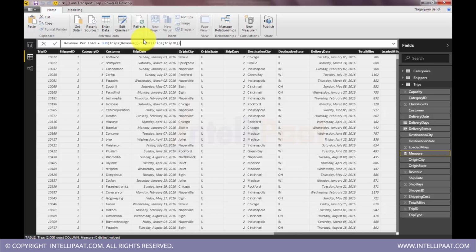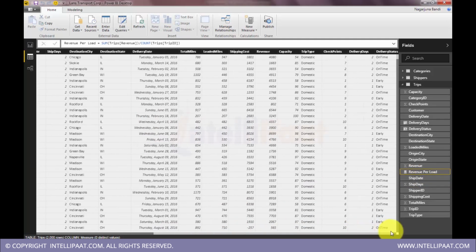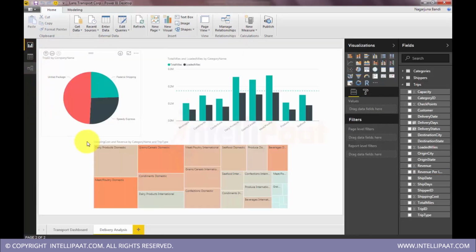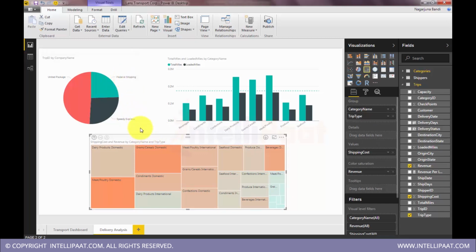Okay, so this is how we generally do it. The moment I hit enter, a new measure is created, and you can see that it got added here. And you don't see it being added here, right? That is because this is at a set level, so the calculation happens on the fly. Now you can use this measure very much like any other value in our visualizations.